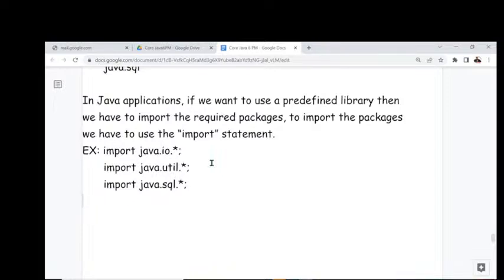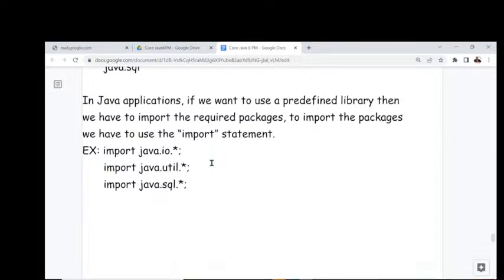Compiler, what will the compiler perform? No, what will the JVM perform? If you observe this point here, we have some points. Point number one: the compiler will recognize all import statements.